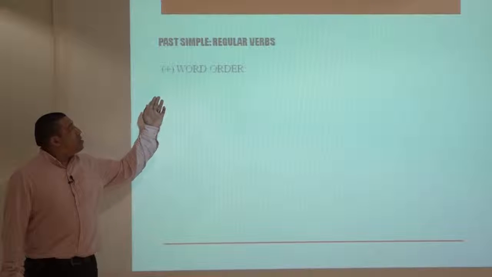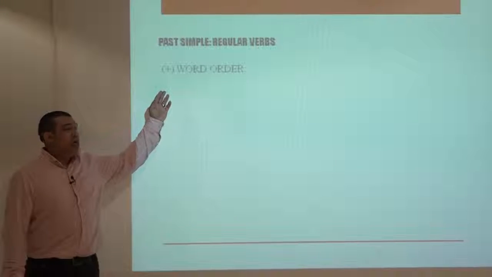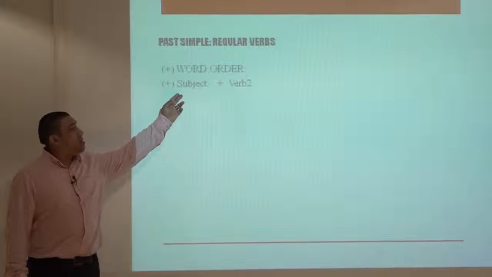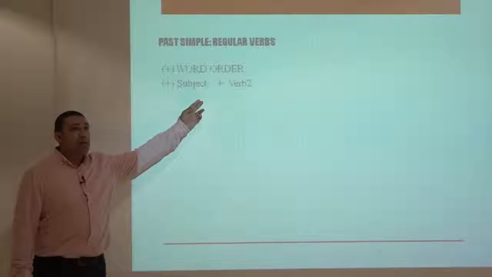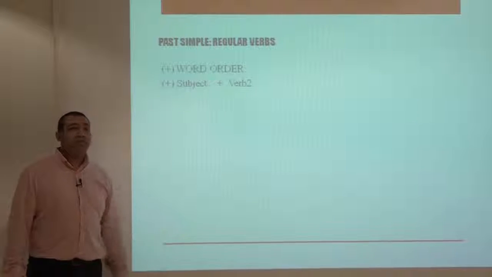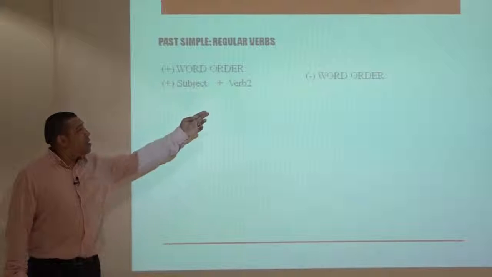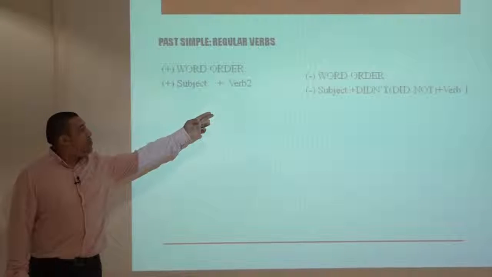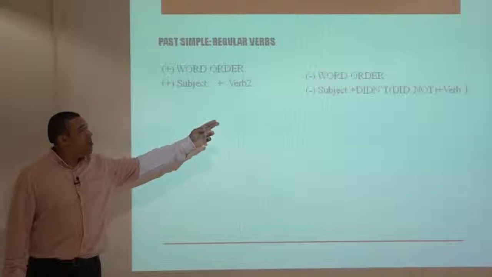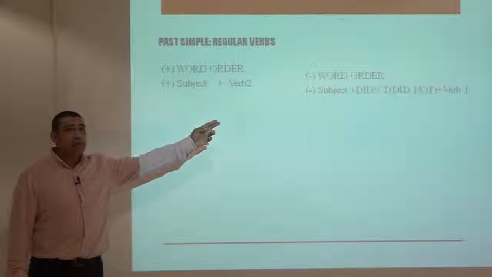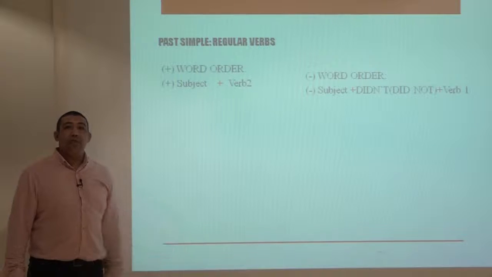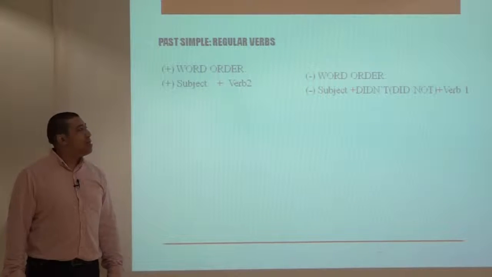Past simple with regular verbs, the word order for positive sentences. First, we have a subject followed by verb 2. And for negative sentences, first we have the subject followed by didn't, which means did not, and verb 1 this time, bare infinitive.